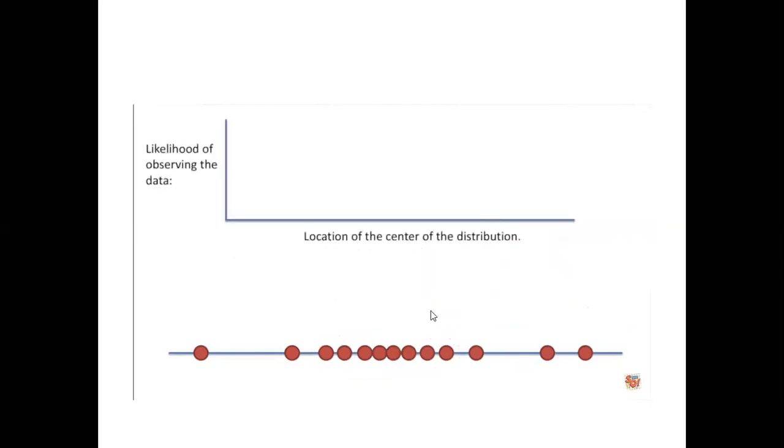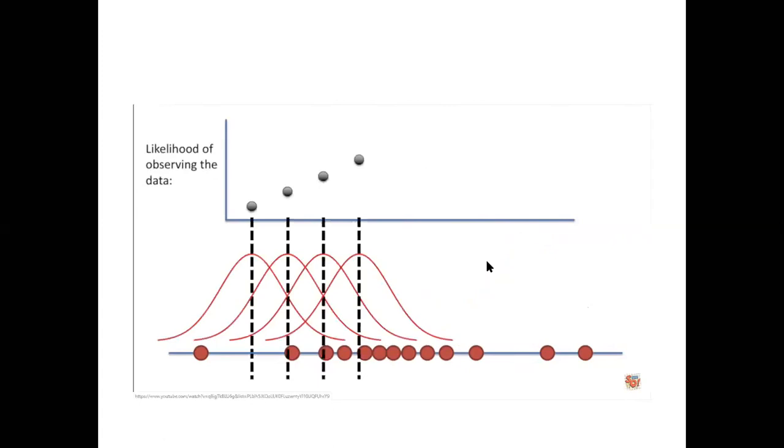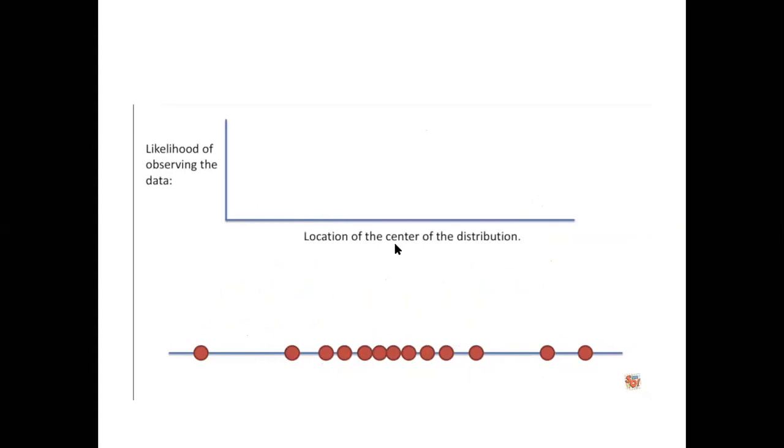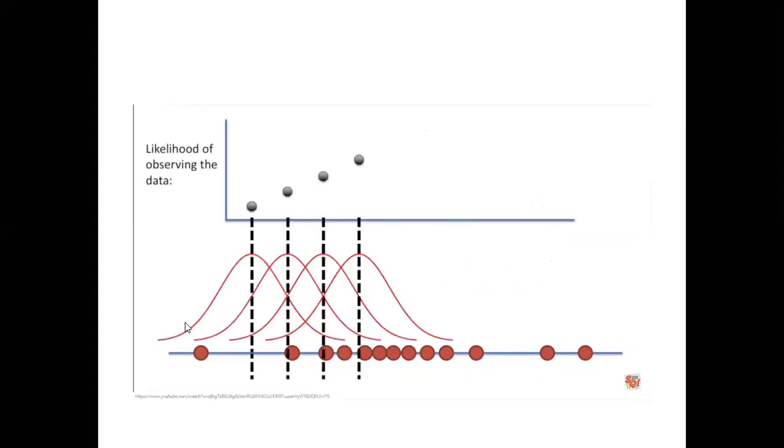So now we'll see the likelihood of observing the data and the location of the center of the distribution. With respect to the cases, the likelihood of observing the data is on the y-axis, and that is what our location of the center of the distribution. For this first curve, the location of the center is here. If we move the curve slightly right, then the average point is here. Second one, third one, and fourth one, the likelihood of observing the data is increasing, right?